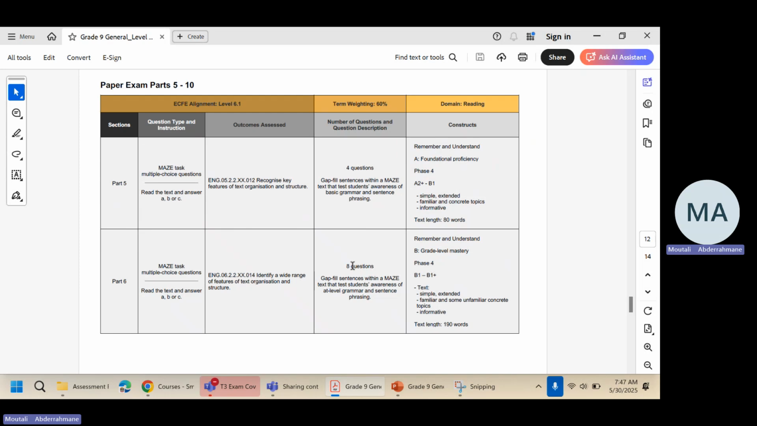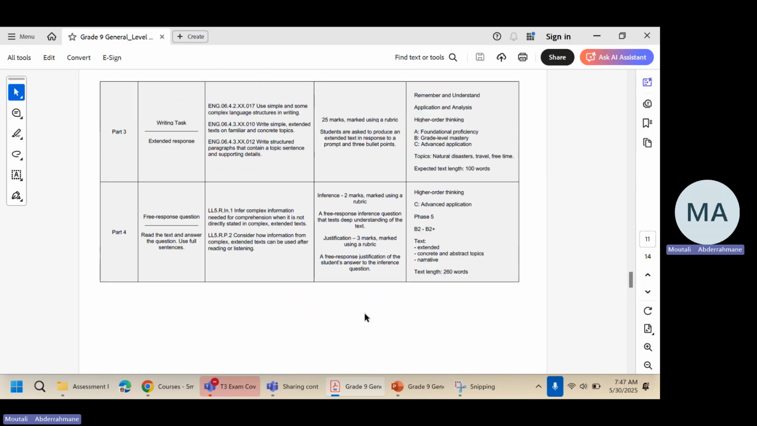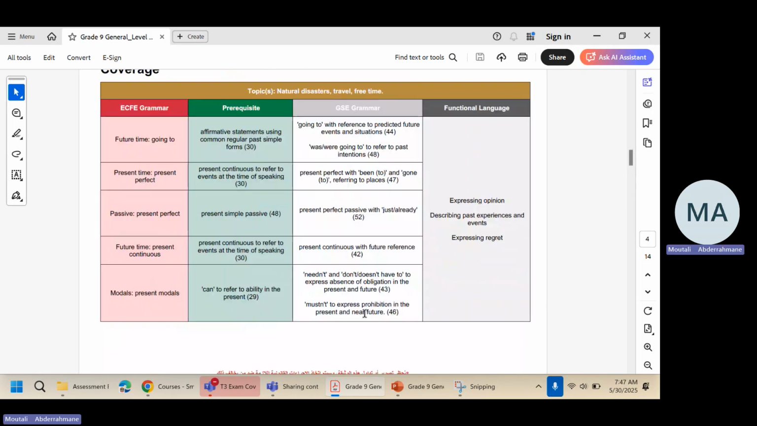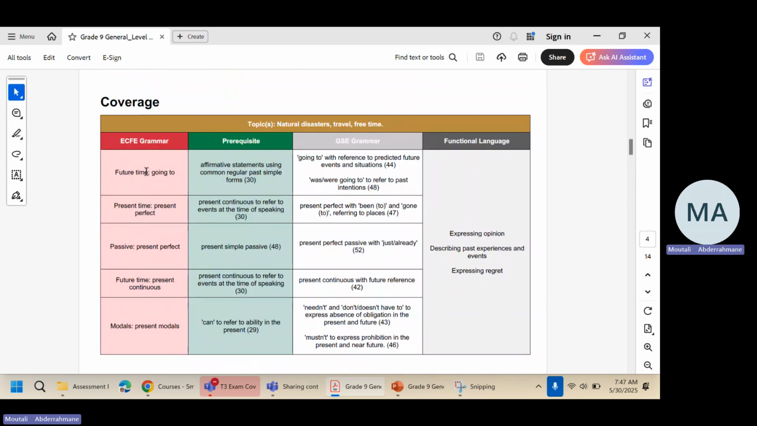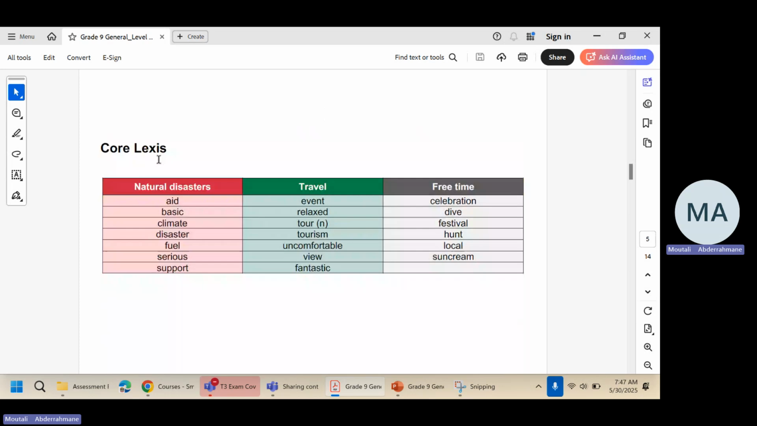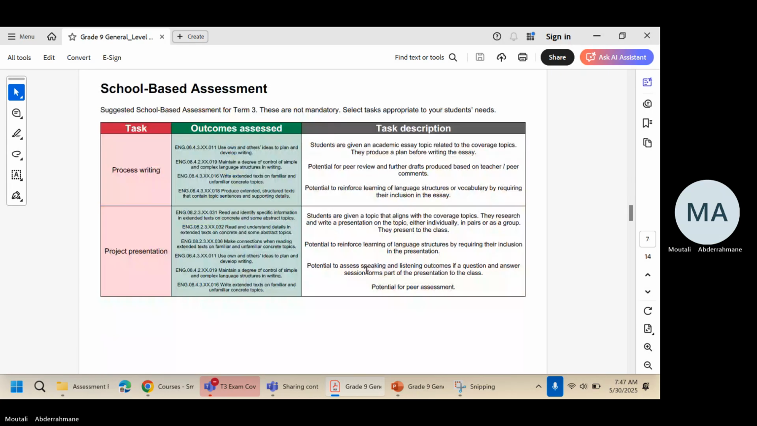As you can see here, in this maze, you have 8 questions. They will cover the grammar we mentioned earlier or the vocabulary we mentioned earlier. Let's go back and show you the grammar lessons that will be in maze. Here, as you can see, average grammar, present tense for future, present perfect, going to, perfect passive, and modal verbs. Or it might cover vocabulary. You can see here words related to natural disasters, travel, and free time.